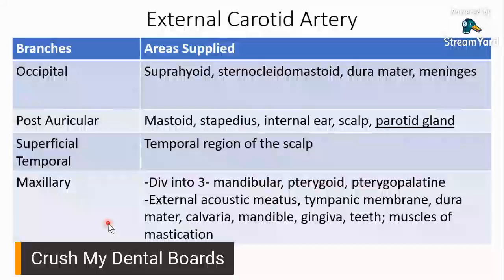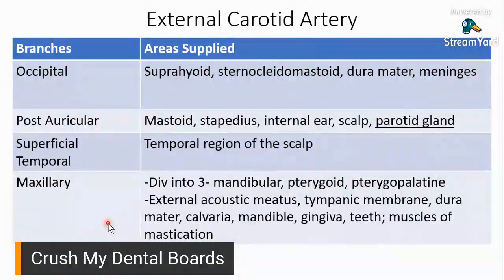Under these 3 divisions, it branches off. I'll show it to you in the next slide. But generally speaking, ang sinusuplayan ng maxillary artery would be your external acoustic meatus, your tympanic membrane. So ear, your dura mater, calvaria, so head. And then you have your mandible, your gingiva, your teeth, and the muscles of mastication.